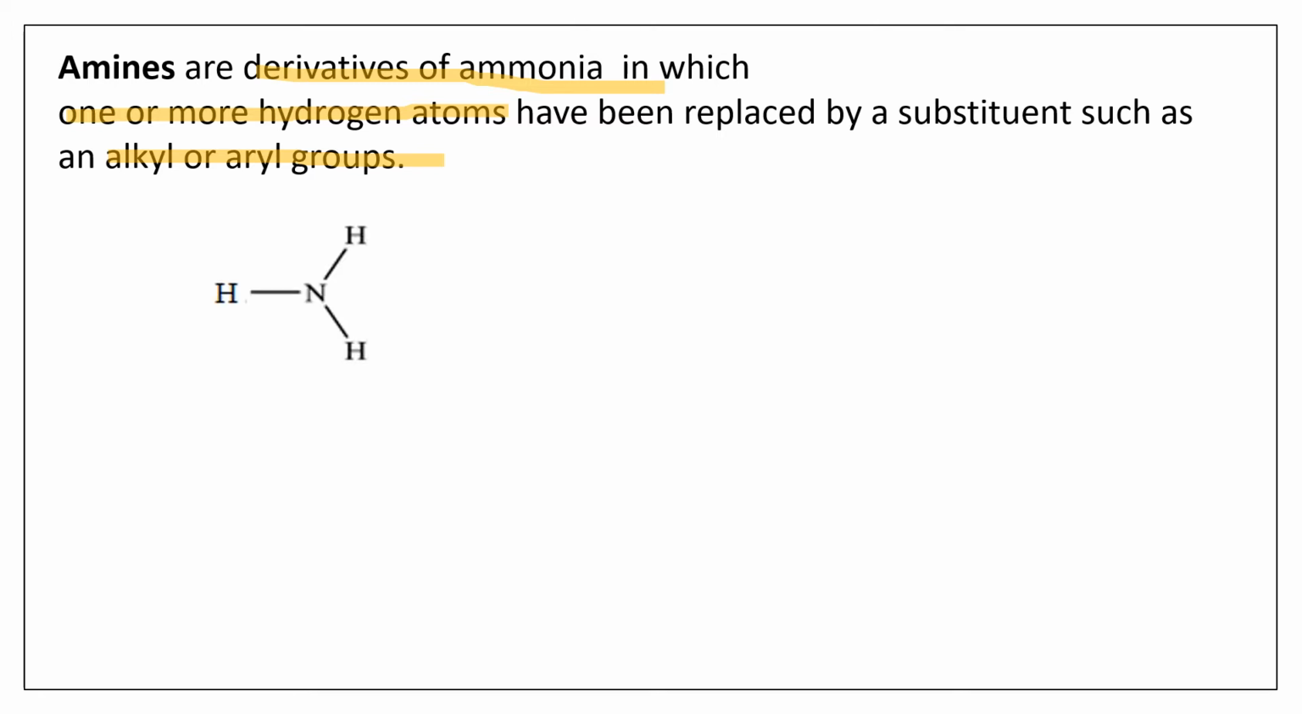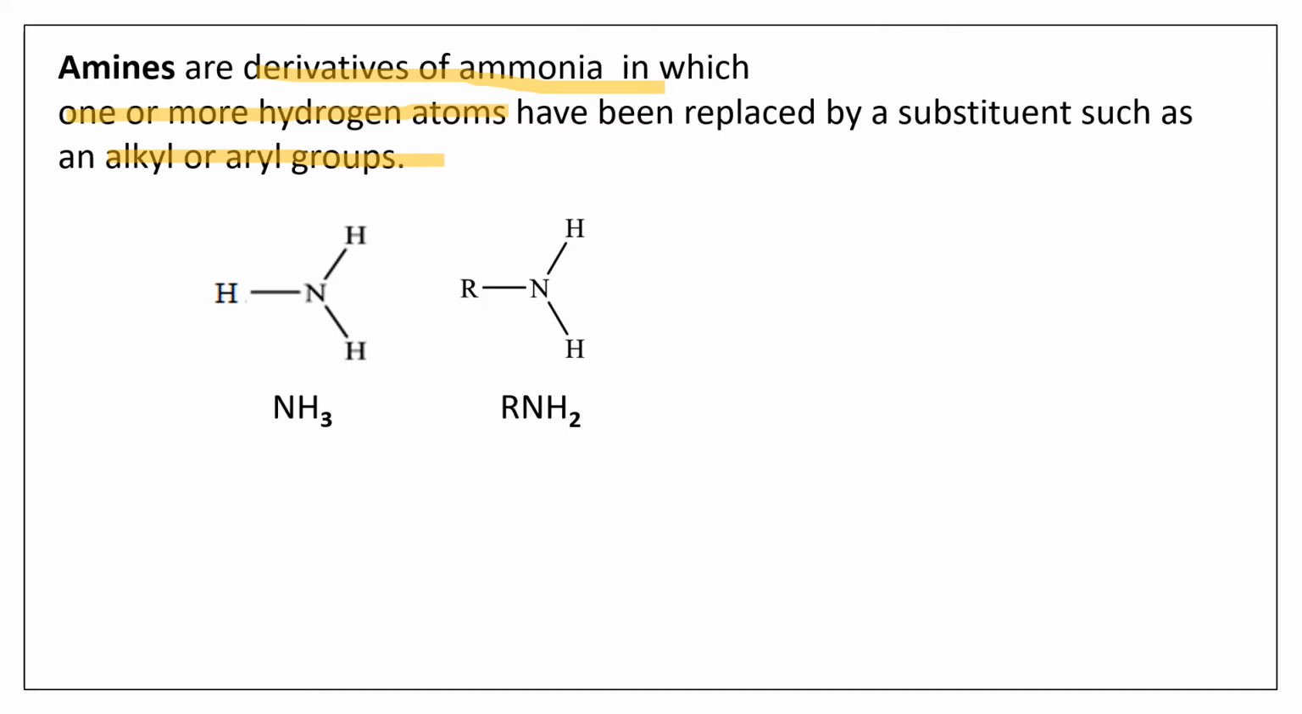So here you can see this is ammonia having 3 hydrogen atoms linked to 1 nitrogen atom, right? NH3. Now out of these 3 hydrogens, either one or all the 3 hydrogens can be replaced. 1 hydrogen or 2 hydrogen can be replaced, or 3 hydrogen of the ammonia also can be replaced to form the amines. Okay, so now here I have an example.